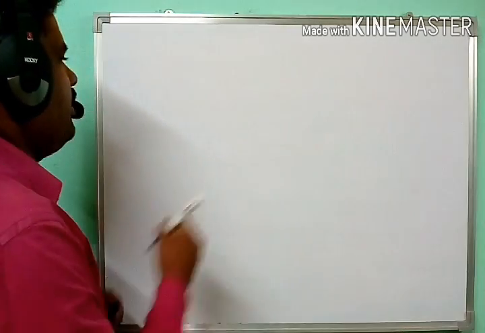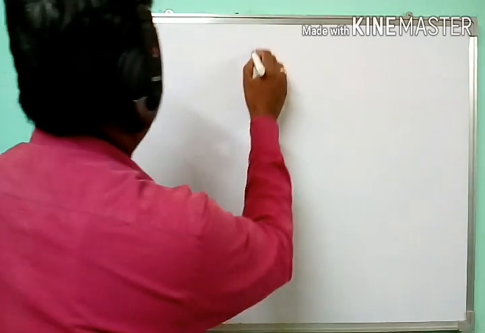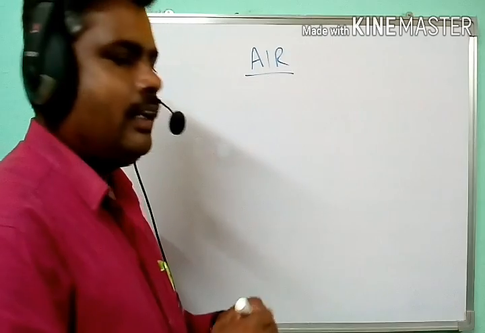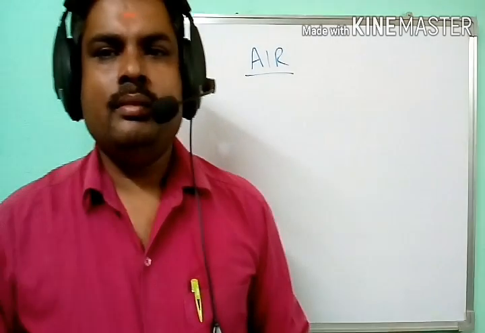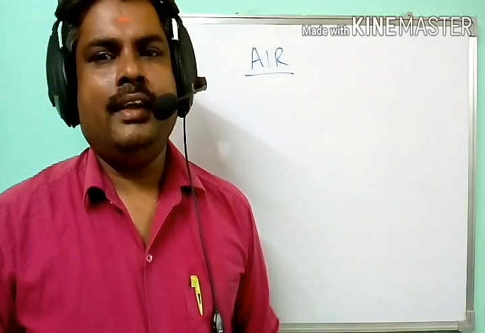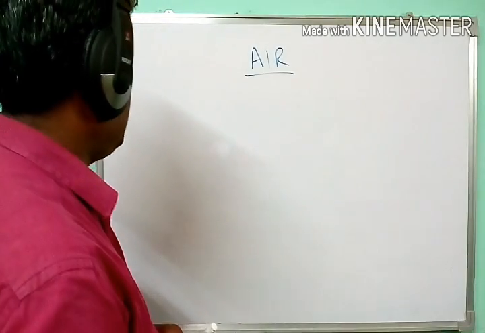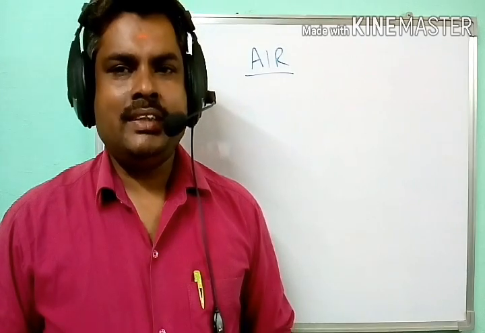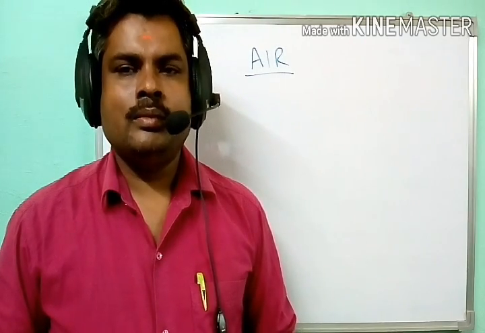In last class, we have studied about the role of water in the process of photosynthesis. In this class, we are going to discuss about the role of air in the process of photosynthesis. Now, let us come to the topic. Let us study the experiments on photosynthesis.